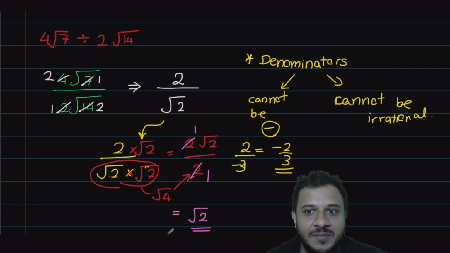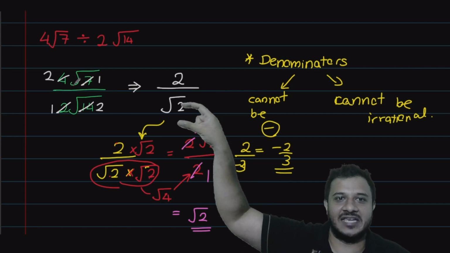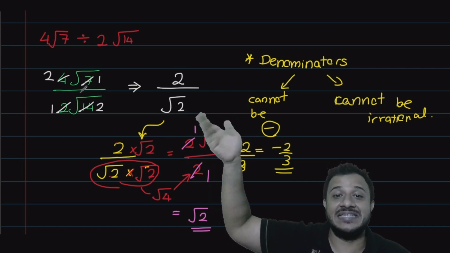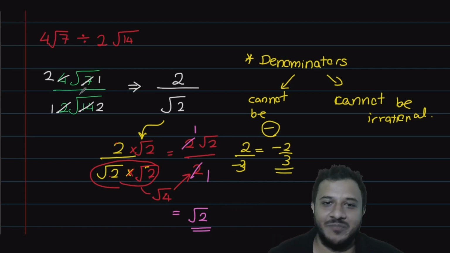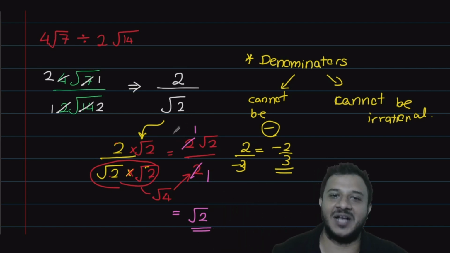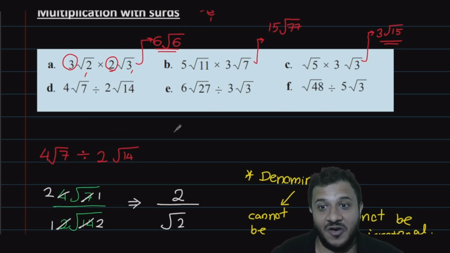Guys, it's a little bit of steps. It's actually nothing more than this. If you get an irrational root, multiply that irrational root by itself to make it a whole number. Root 2 when you multiply by another root 2, it will become a 2. Root 3 when you multiply by root 3, it will become a 3. Like that. Make sense? All good, guys? Only when the denominator is irrational. If the denominator is rational, don't worry about anything more than that.